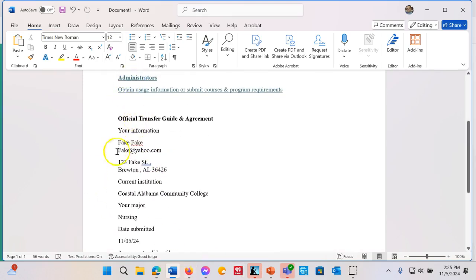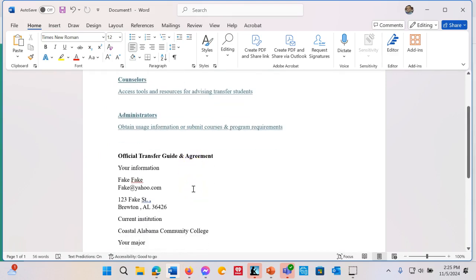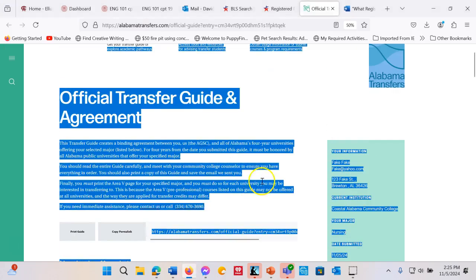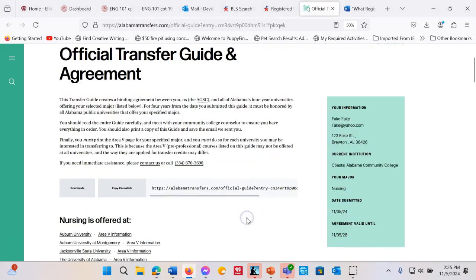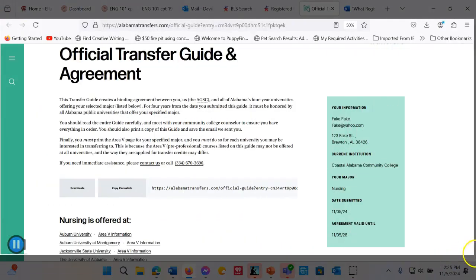So it shows your name, the major, and all that good stuff. Or another option is you can just take this part, which shows the major, shows your name and information, and if you press the print screen button, okay, you can select what to copy.